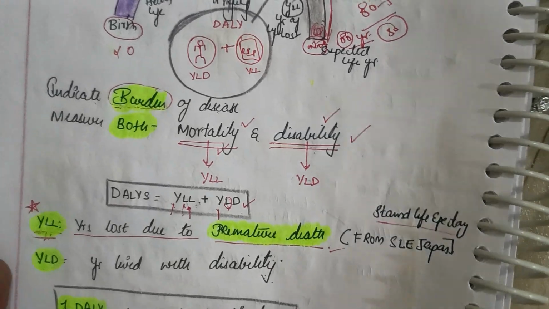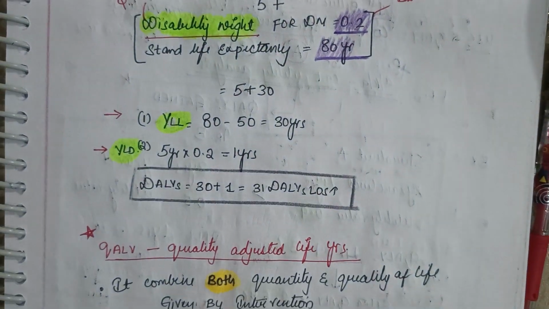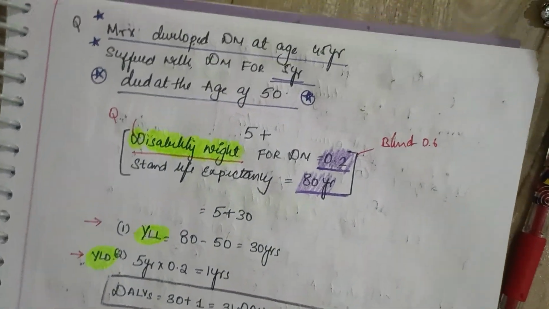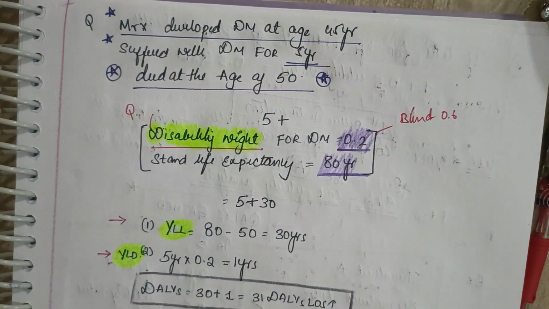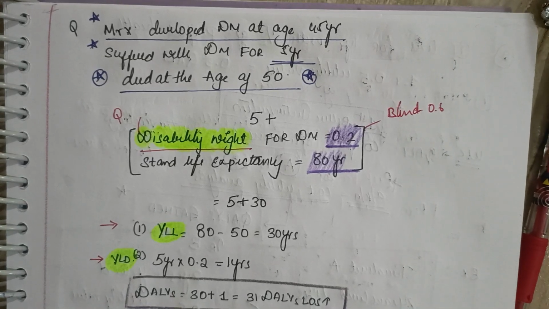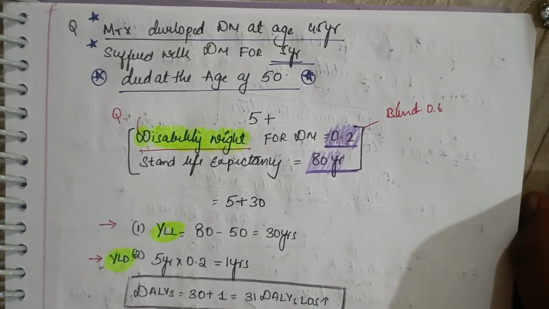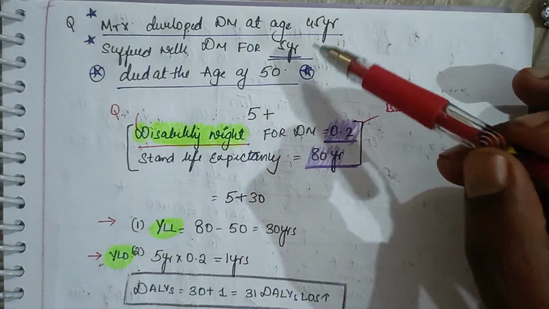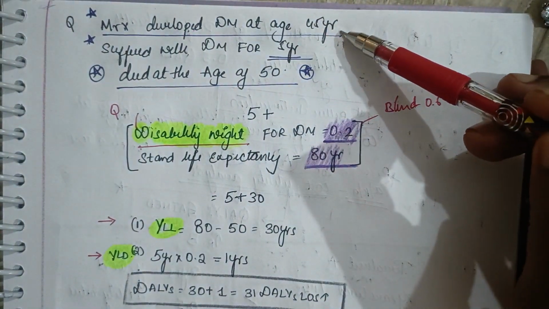Right? Now let us understand basic concepts. Let us understand the beautiful examples here, okay? Now say, for example, there is a person X. He developed diabetes mellitus at the age of 45.